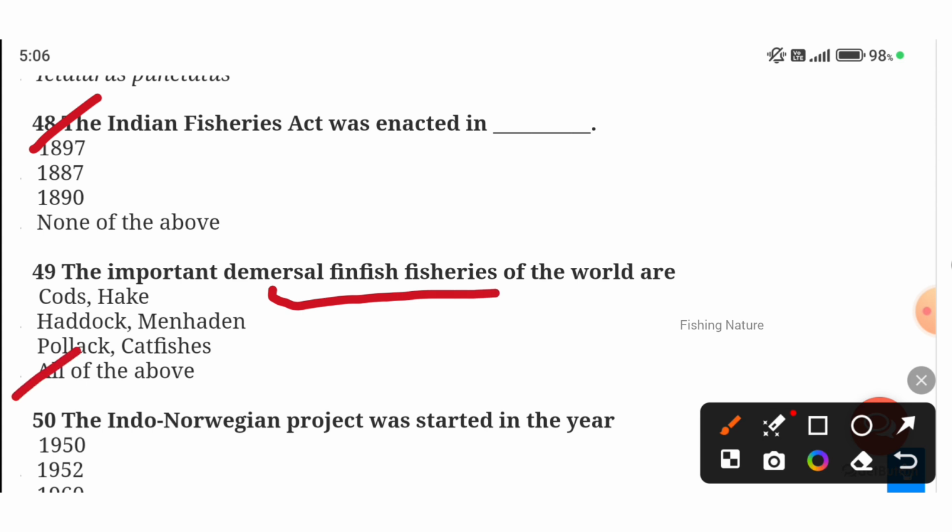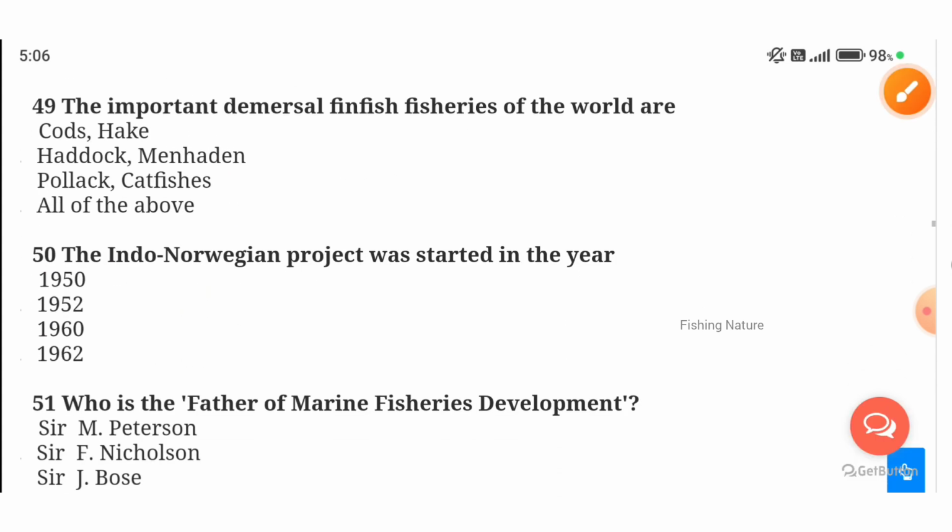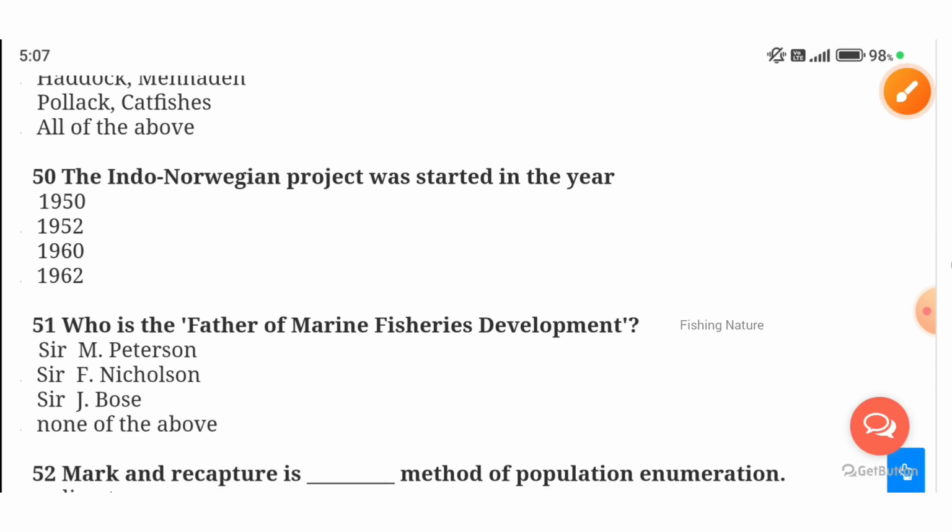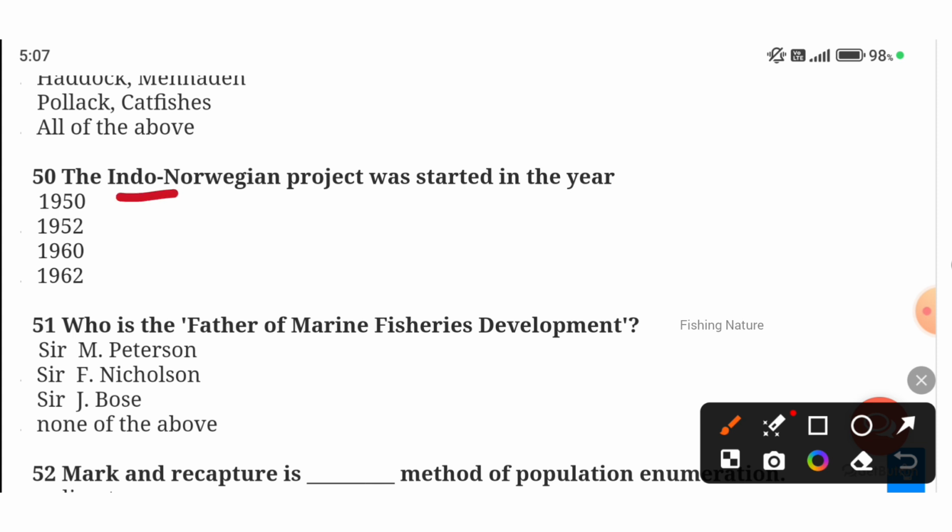All of the above, cod, hake and haddock, as well as the pollack and catfishes, are included in the demersal finfish fisheries. The Indo-Norwegian project was started in the year... In which year was the Indo-Norwegian project started? It started in the year 1952.